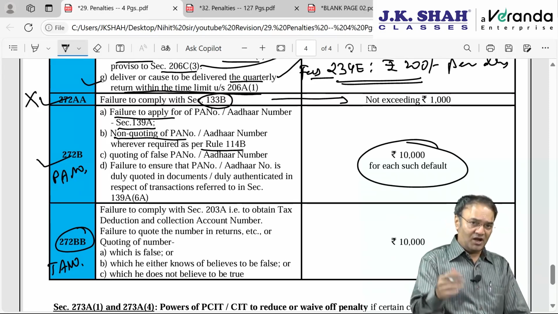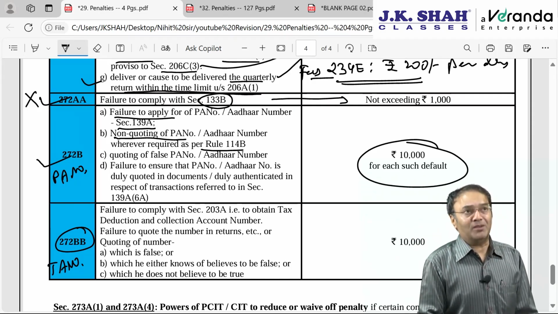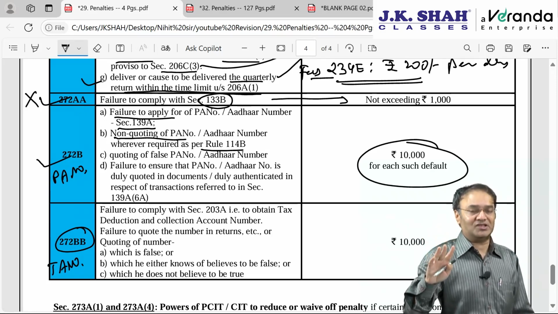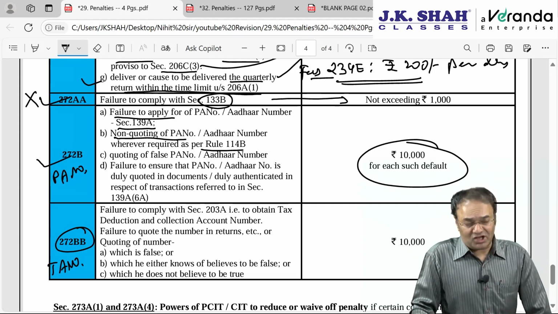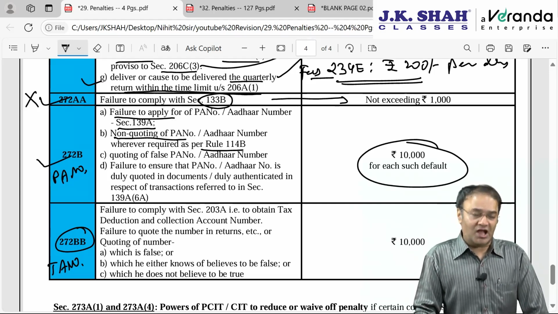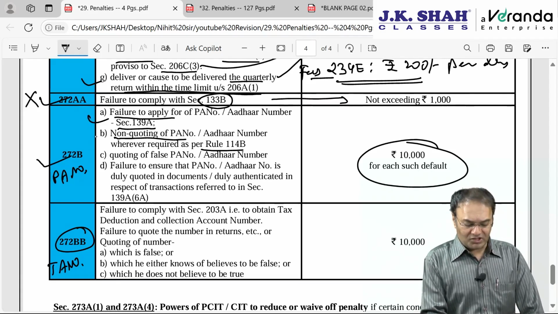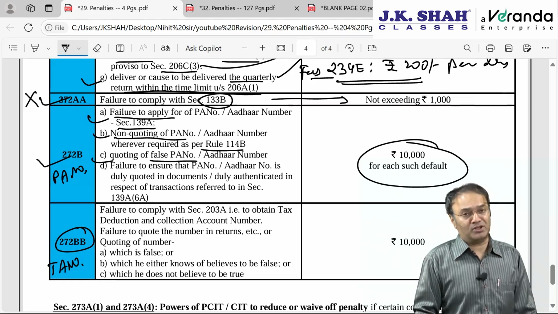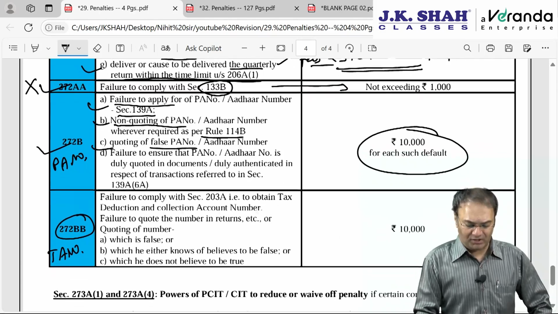If, after obtaining the PAN number, he does not quote it wherever required, like while opening a bank account, opening a demat account, buying or selling immovable property, buying or selling a four-wheeler, transacting in cash for a restaurant bill or travel outside India, or paying more than 50,000 in cash, then the PAN number is required. If not quoted, then penalty. Or quoting a false PAN number or false Aadhaar number, knowing it to be false, purposely with malafide intention. If the wrong number is given, then 10,000 rupee penalty for each default.